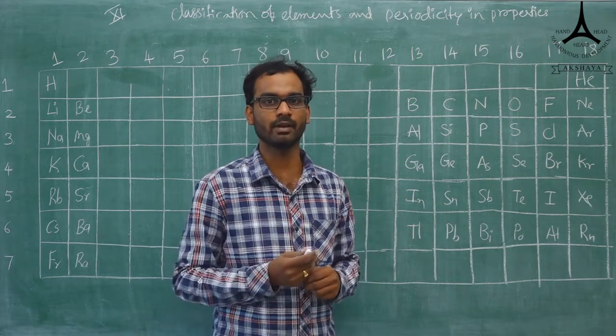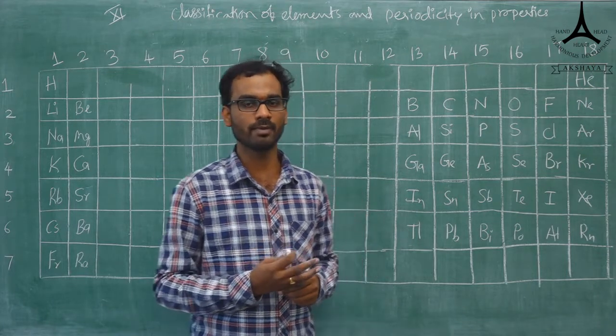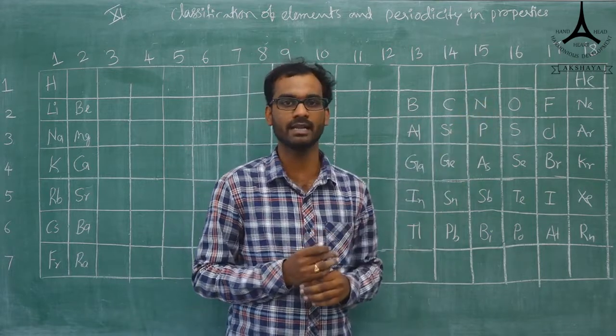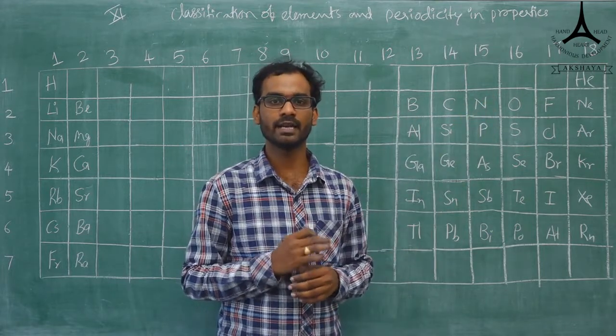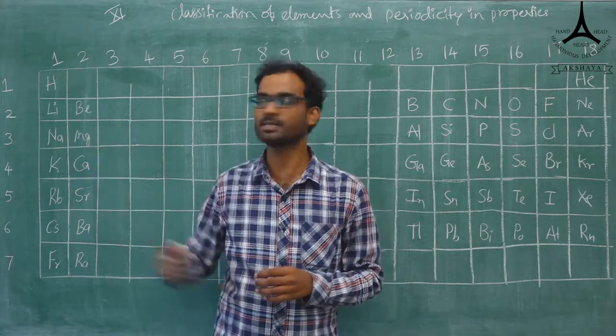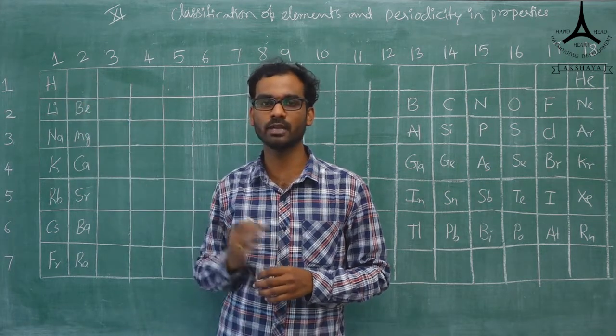Again, this word is coming. Okay, representative elements. Which elements are there? In the long form of the periodic table, group number 1, 2 and 13, 14, 15, 16, 17 and 18. Okay, these are the representative elements. And again we'll see s block elements first and second. Group number 1 and group number 2, those elements are present.